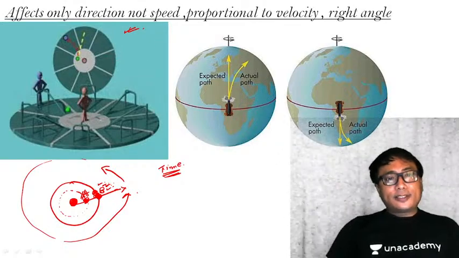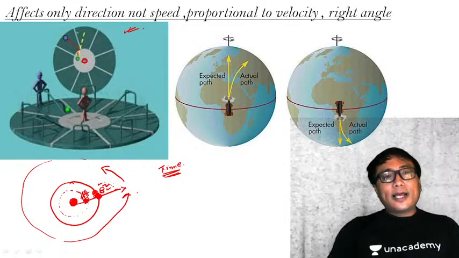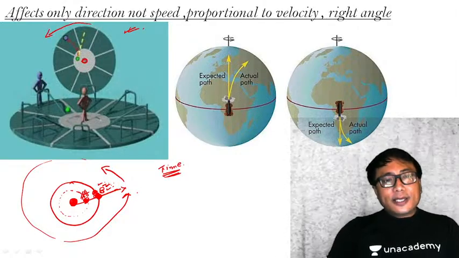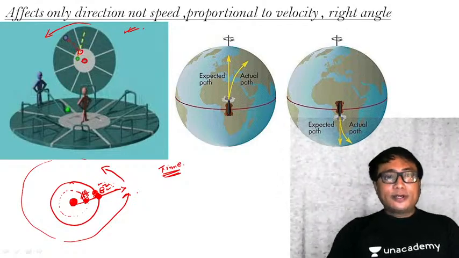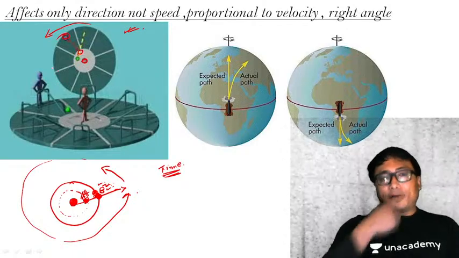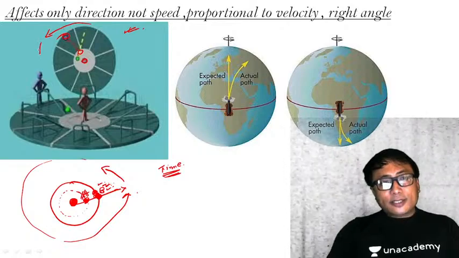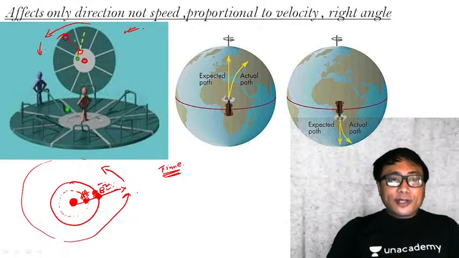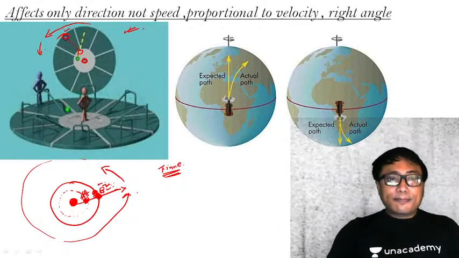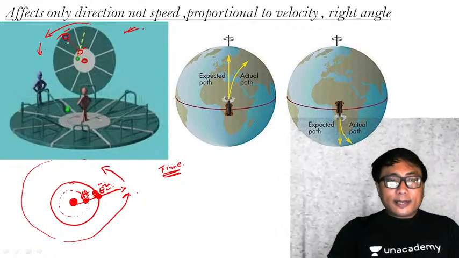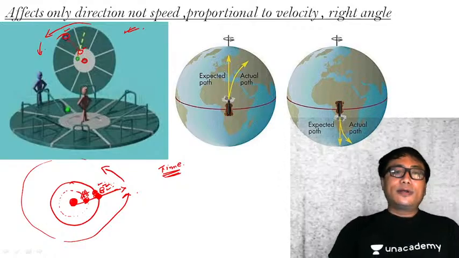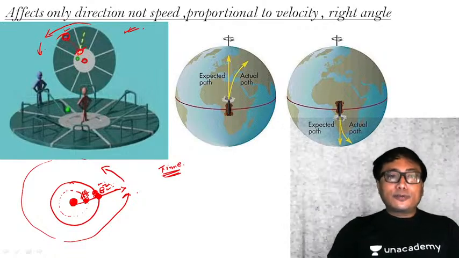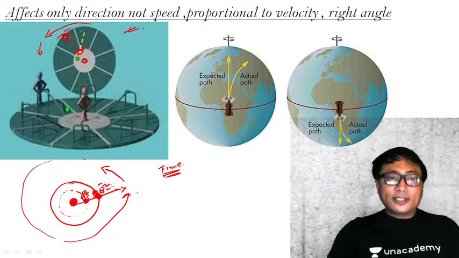Now, if that is clear, you kindly come to this particular diagram. Merry-go-round. You see here, say for example, this is the center and this is rotating in this manner. You are sitting here exactly at the opposite and your friend is here. Now, if it is rotating in this direction, who will be rotating at a faster velocity? Your friend will be rotating at a faster velocity as compared to you. Why? Because at the same time you are finishing one round, but the area that is covered by your friend is more as compared to you, because you are covering this area only, your friend is covering this area.